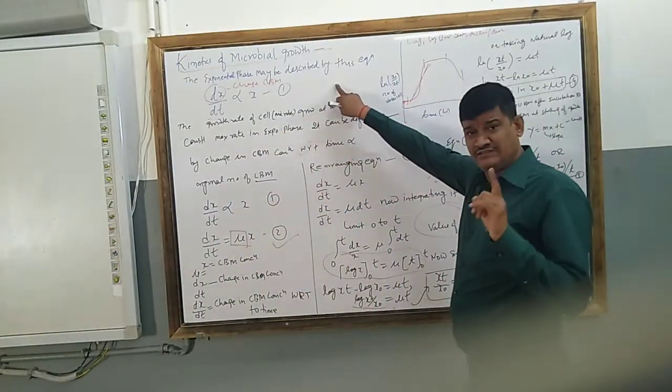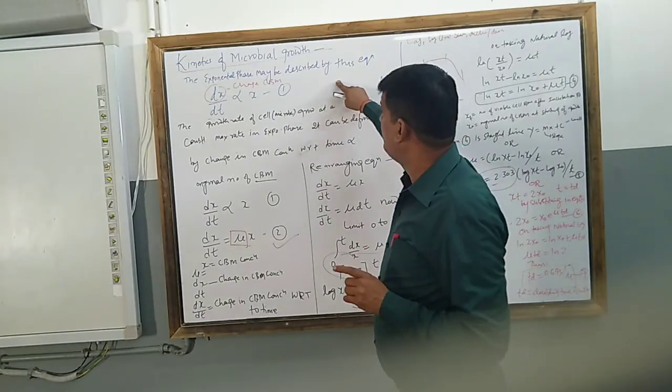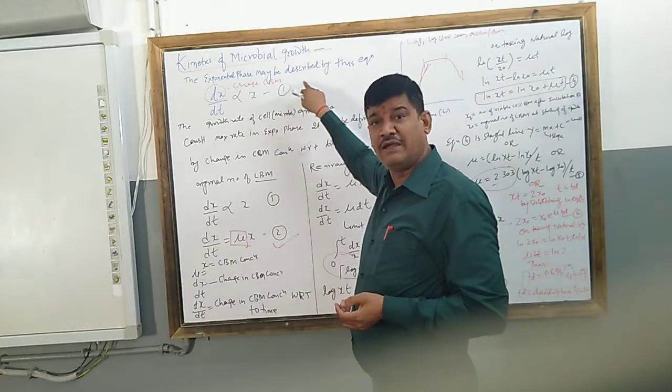So this is the first approach. How can we measure the number of cells? This is based on the cell biomass number.